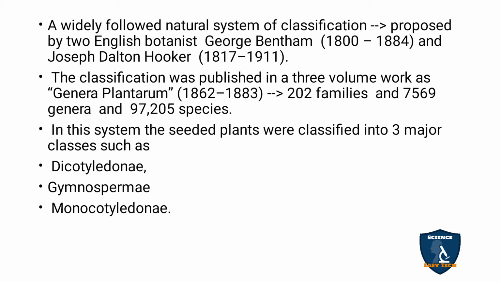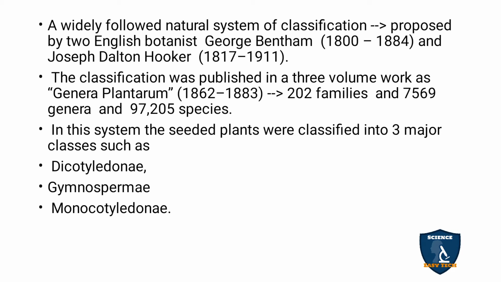It was widely followed throughout the world, and it was proposed by the two English botanists George Bentham, 1800 to 1884, and Joseph Dalton Hooker, 1817 to 1911.